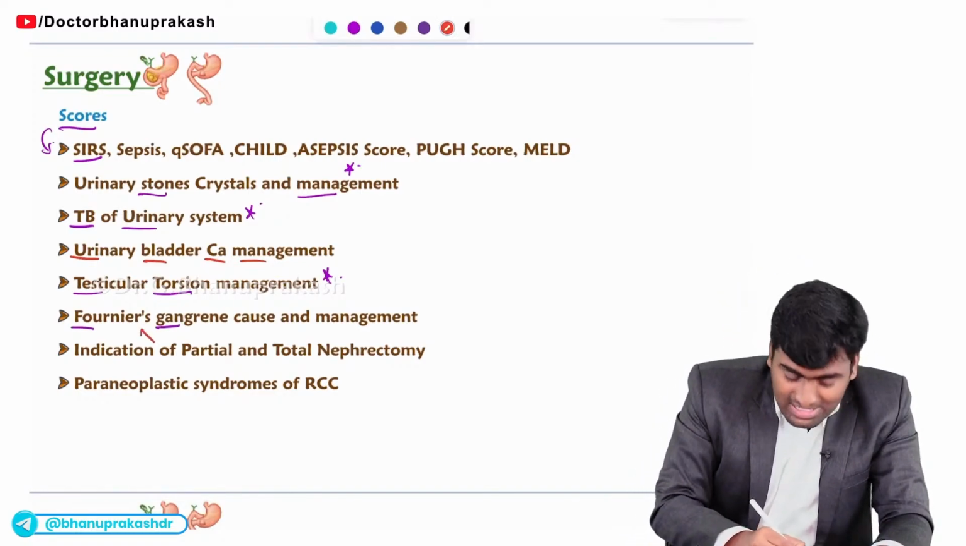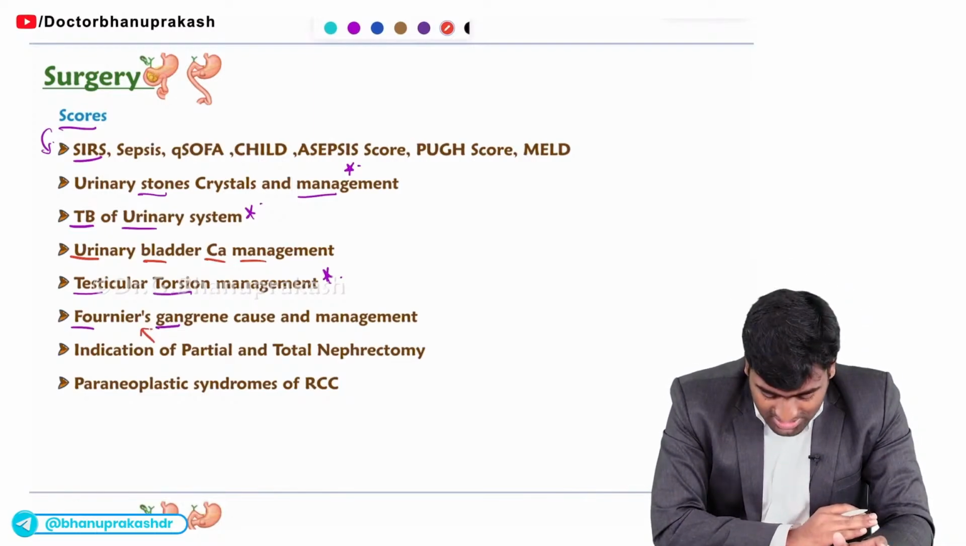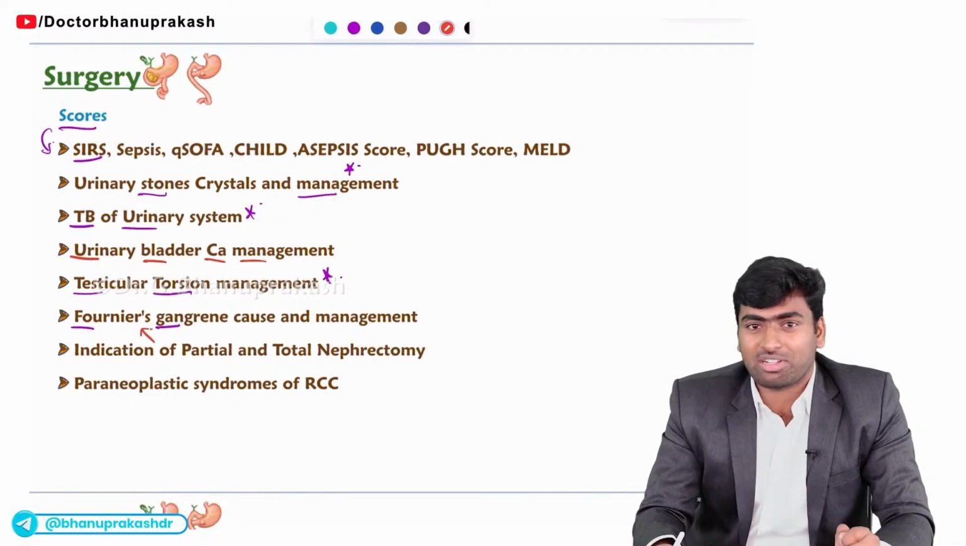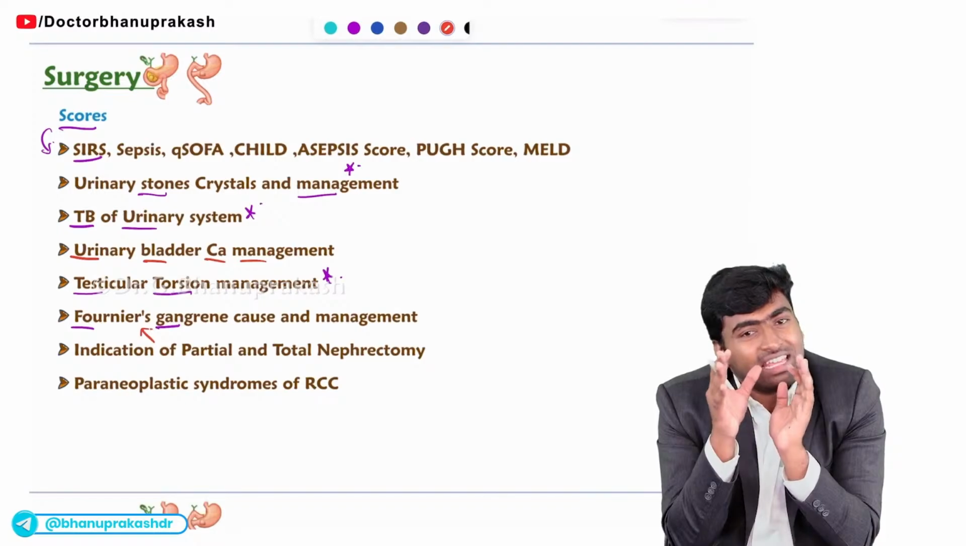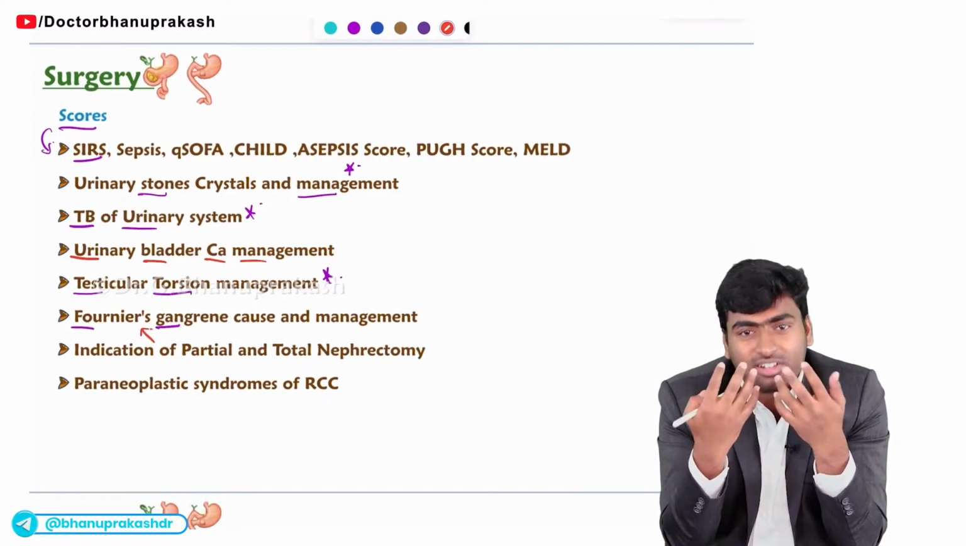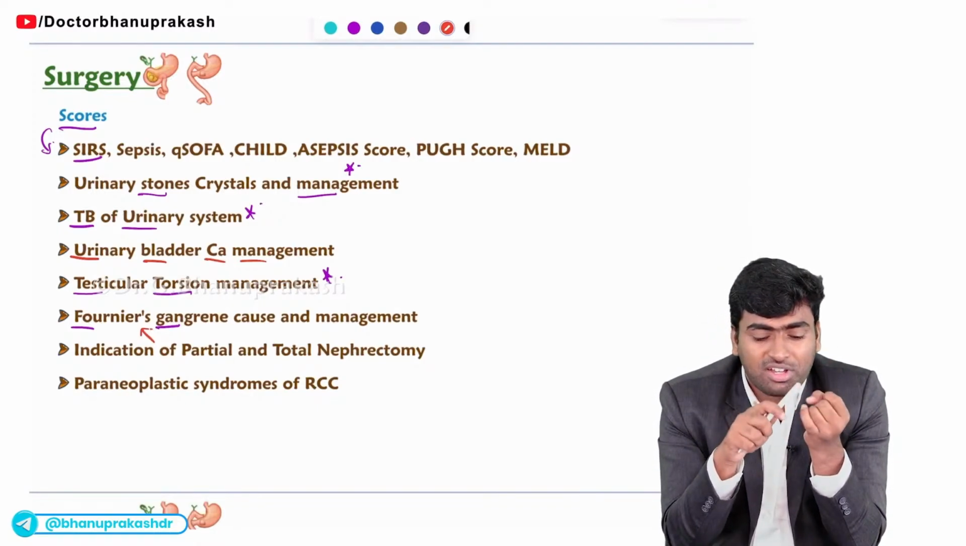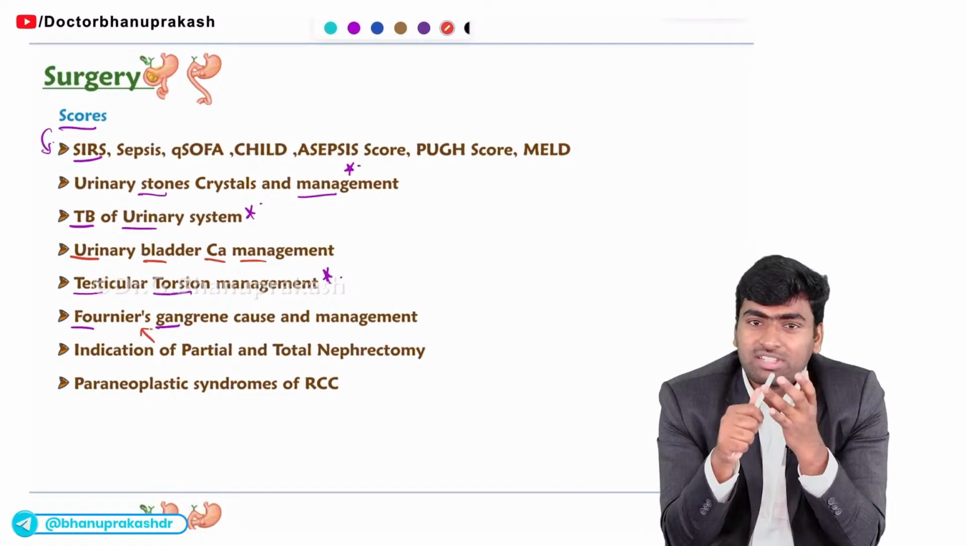Fine. And about Fournier gangrene, they love it. So they ask it in most examinations, and they will ask what management you will do, what layers are being affected, and what the causative organisms are. So you should know about the causative organisms, layers, and what management you will do.